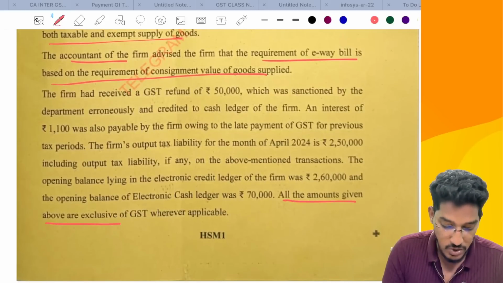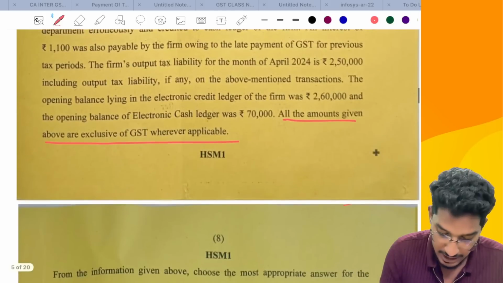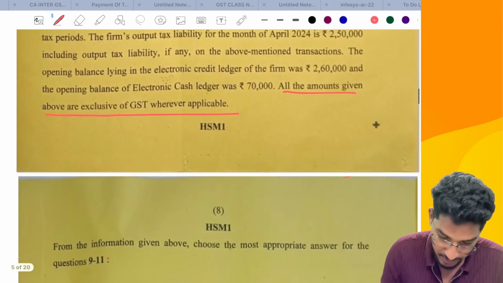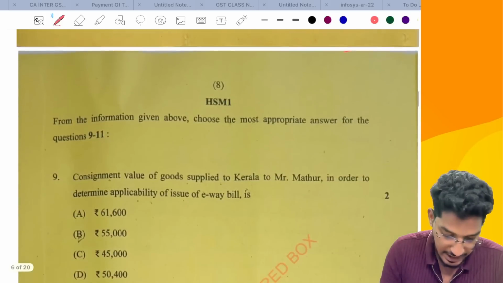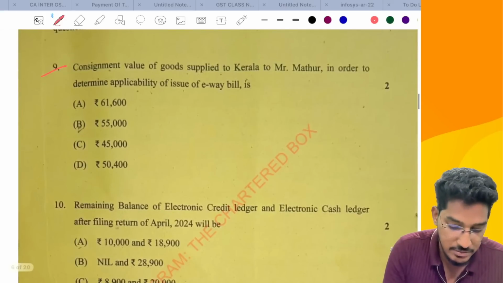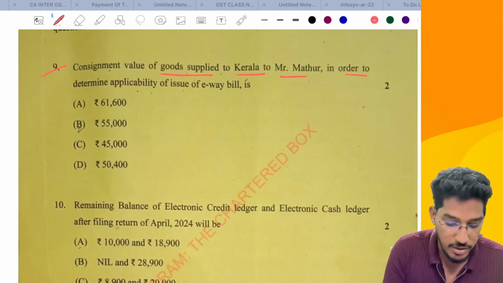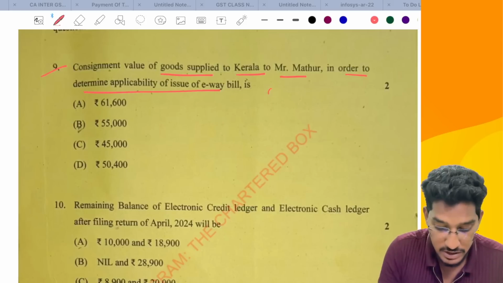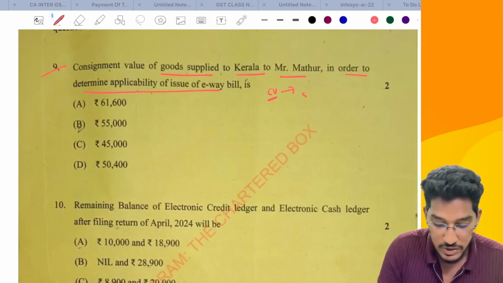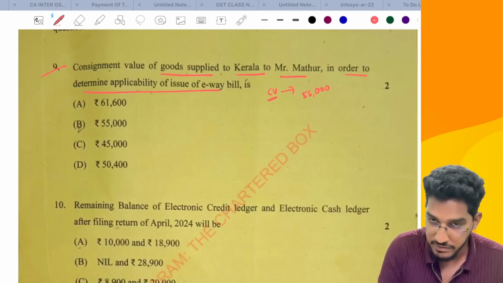All the amounts given above are exclusive of GST wherever applicable. Okay, fine. So now they will ask a question regarding e-way bill. If I show you the question: consignment value of goods supplied to Kerala to Mr. Madhur. In order to determine applicability of issue of e-way bill, what is the consignment value? So as we all know, they have told that in the invoice, total value is 55,000.